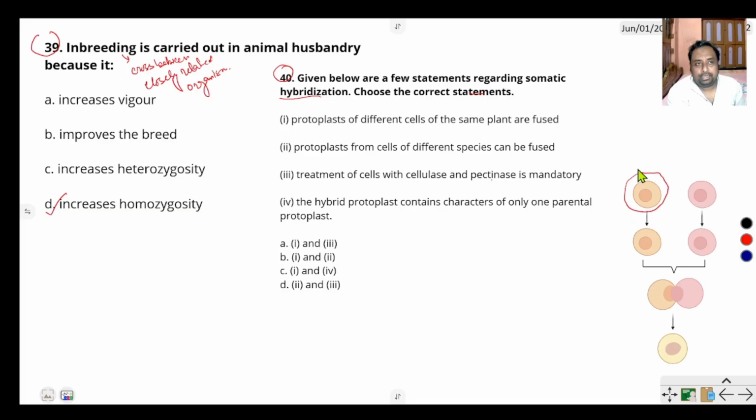The cell wall is made of cellulose, hemicellulose, pectin, etc. If you want to destroy the cell wall, cellulase, pectinase, etc. are used. The hybrid protoplast contains characters of only one parental protoplast, not. Here 3 is the correct option. Protoplasts of different cells of the same plant can be fused, and protoplasts from cells of different species can be used. 2 and 3, that is D option is right.